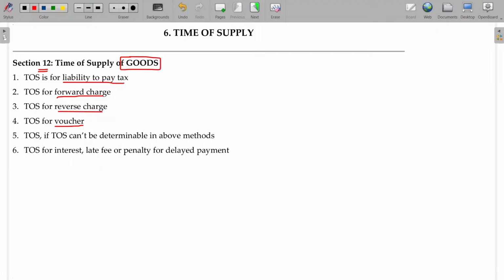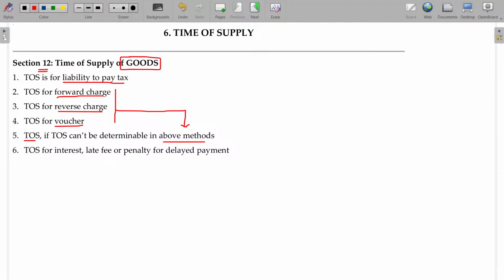In case of voucher, what is the time of supply? If you are not able to determine time of supply, then what could be the time of supply? Okay. So time of supply cannot be determinable under the above method. These are the three methods given for deciding time of supply. If I am not able to find out the time of supply using one of the three methods we discussed earlier, then what could be the time of supply?